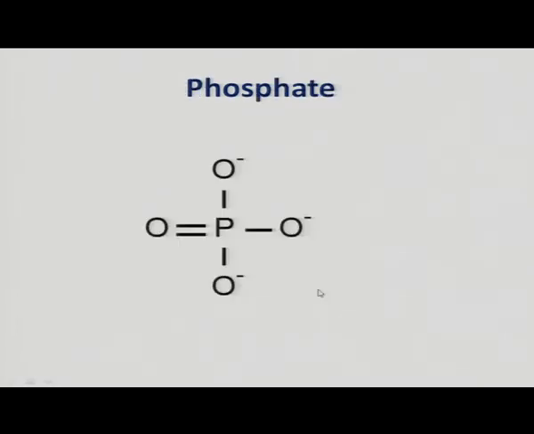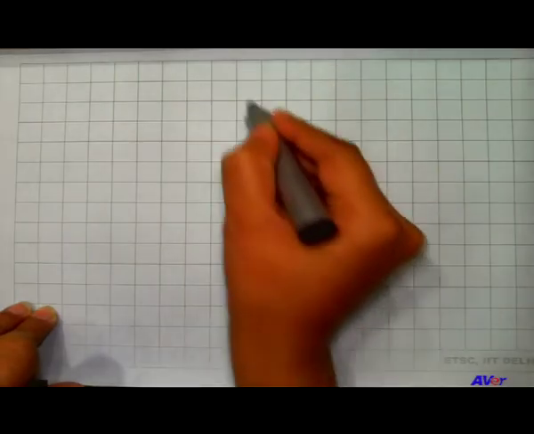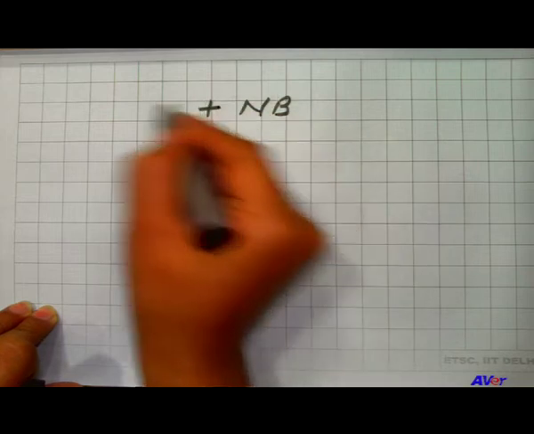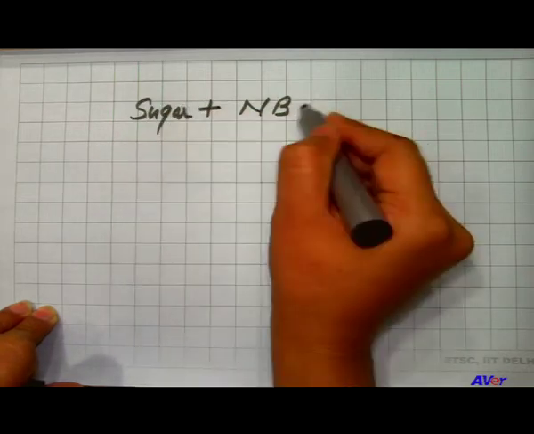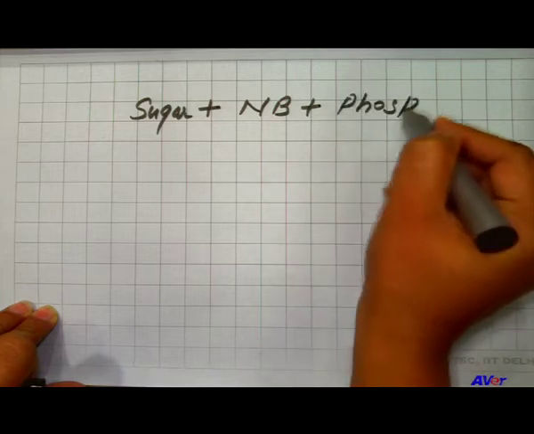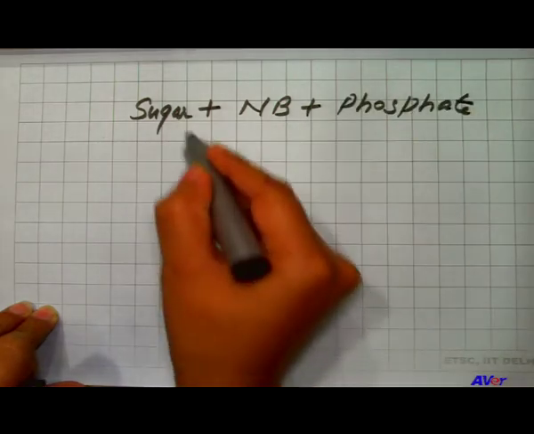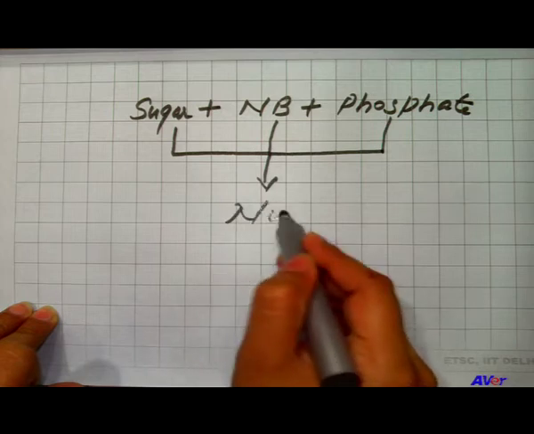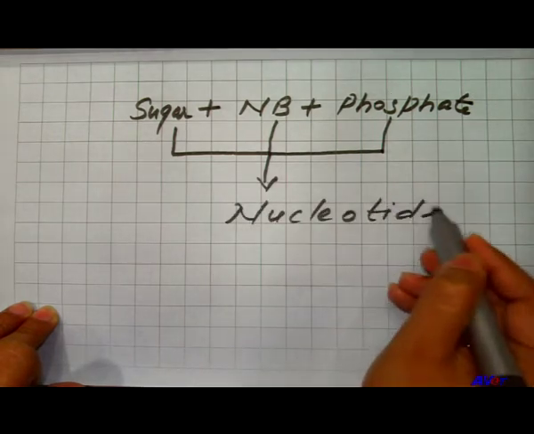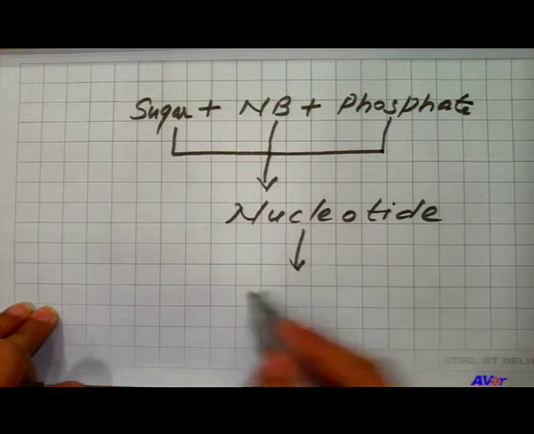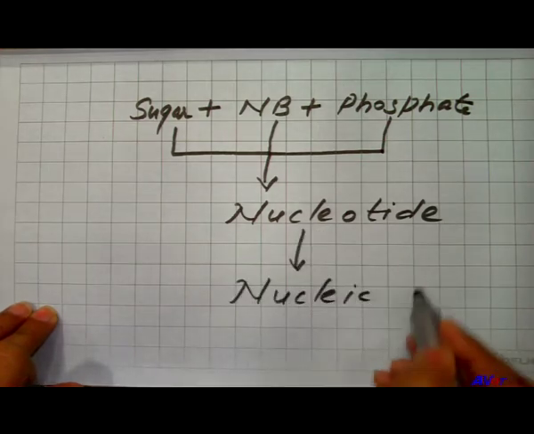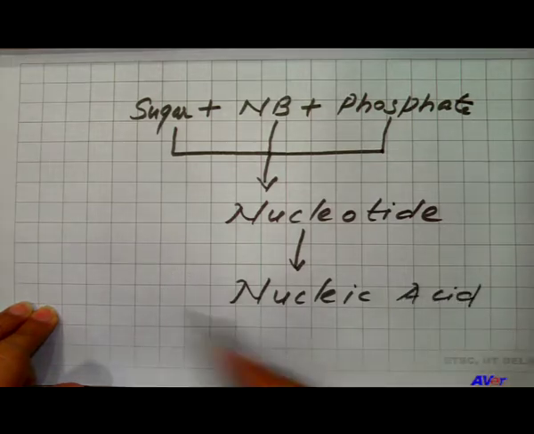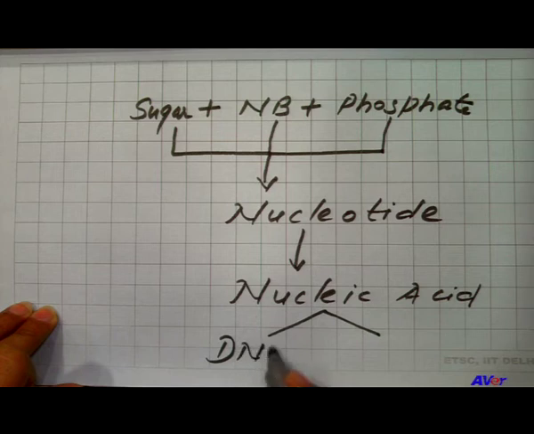Let us move ahead. Phosphate molecule. As I told you, the nitrogenous bases, the sugar and the phosphate molecule, these three main components combine to form one nucleotide, and many nucleotides combine to form nucleic acid, and this nucleic acid is of two types, one is DNA and another is RNA.